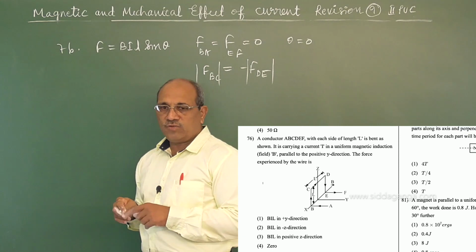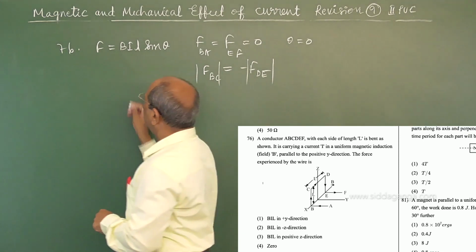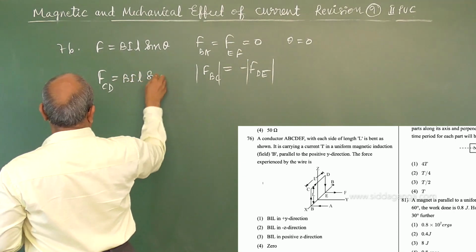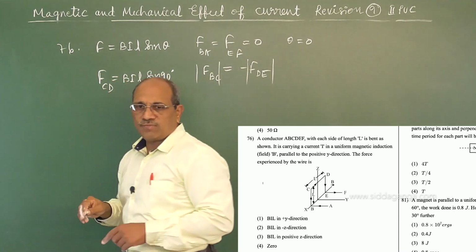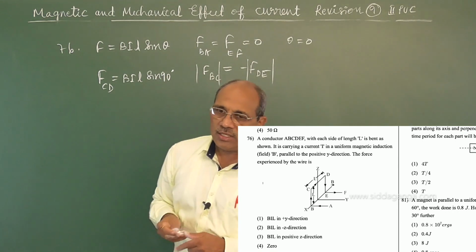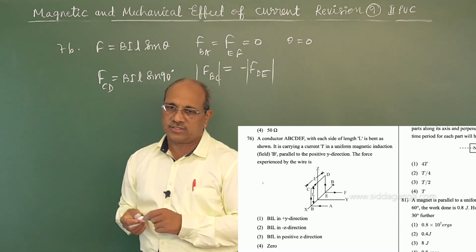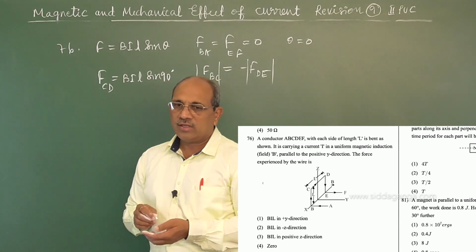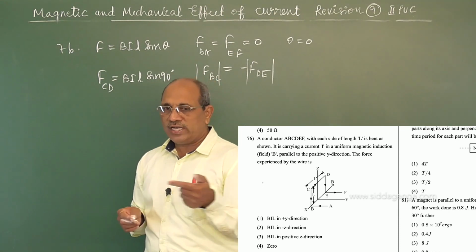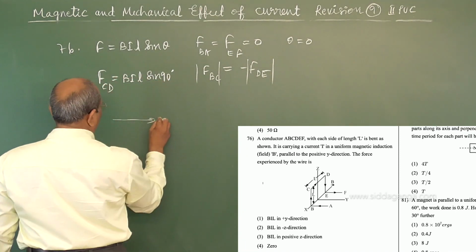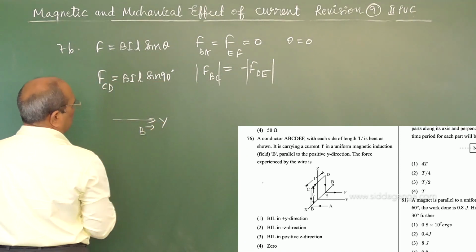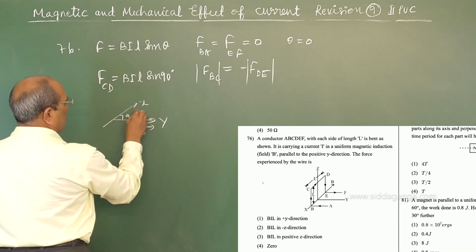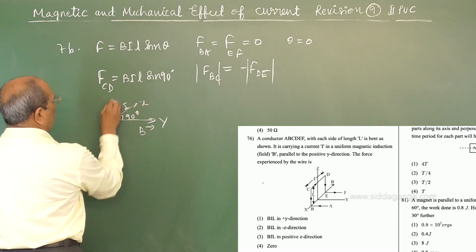And again, the one remaining is CD. Force on CD remains, which is equal to B I L into sin 90. Because if you see, the current is along CD, which is perpendicular to the Z axis along which it is carrying, that means perpendicular to B also. Along the Y direction the magnetic field exists, along the X direction 90 degrees, the current is carried along the Z direction.